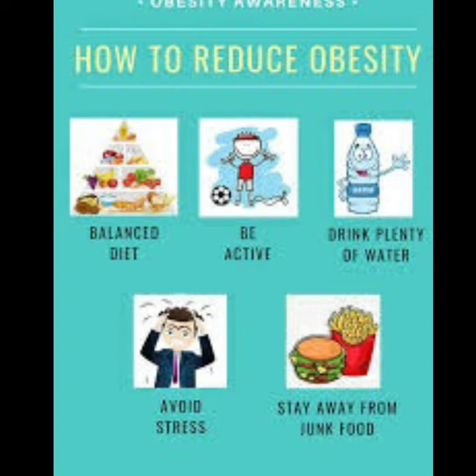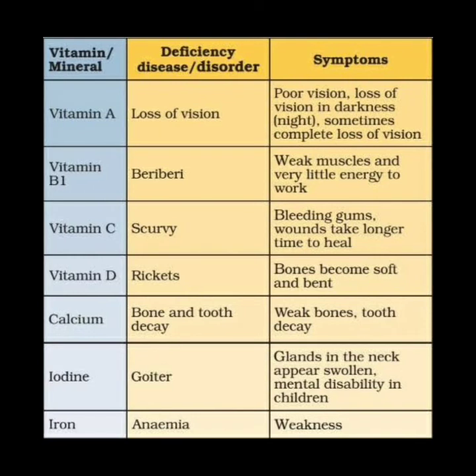Now, there are various diseases which are caused due to deficiency of vitamins and minerals. Deficiency of vitamin A can cause loss of vision. Its symptoms are poor vision, loss of vision in darkness, sometimes complete loss of vision.